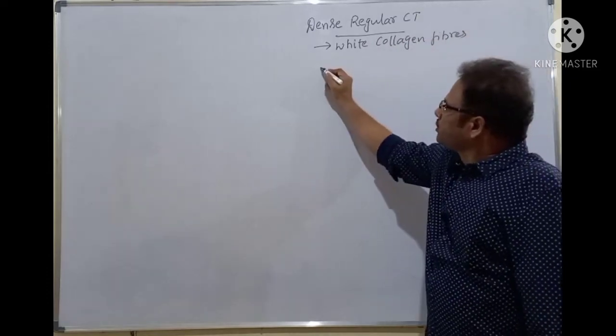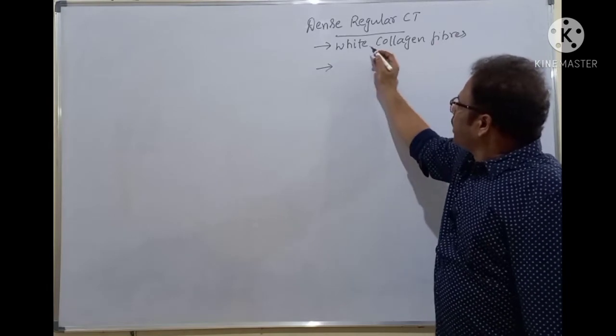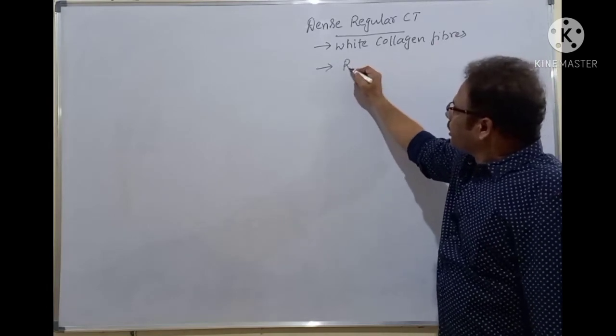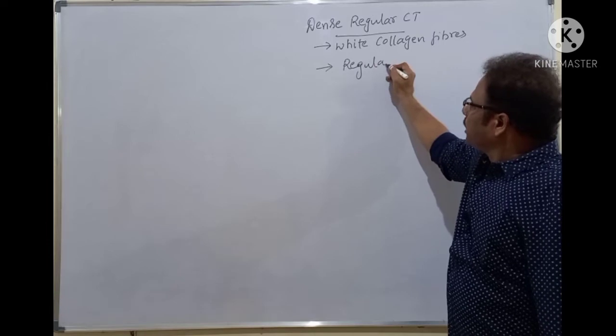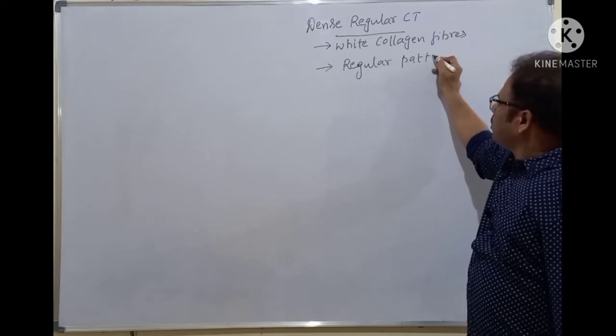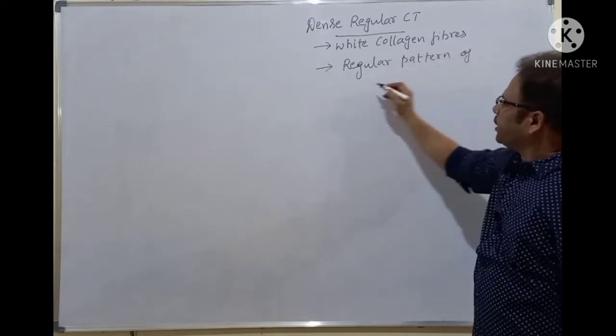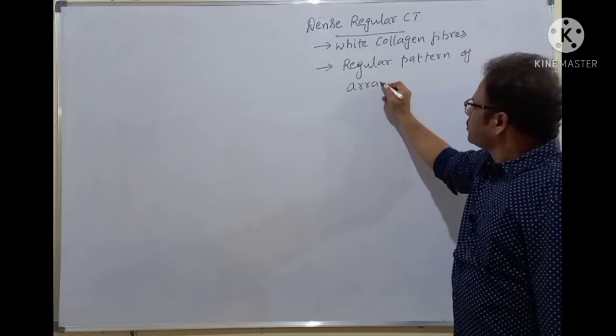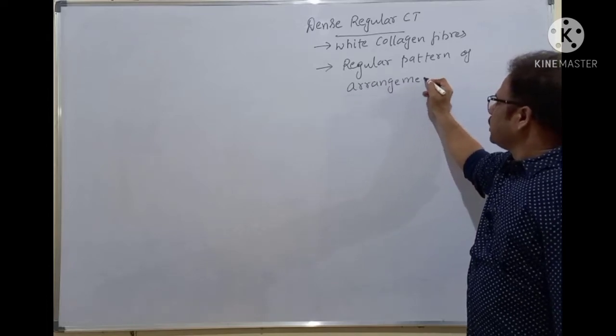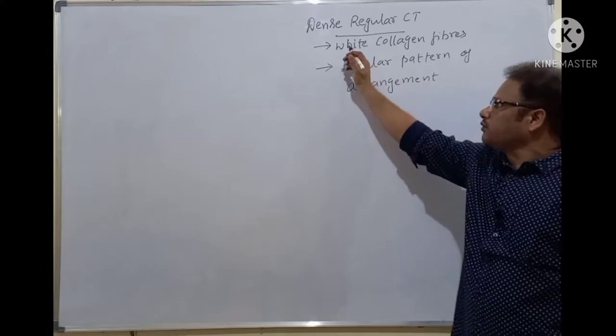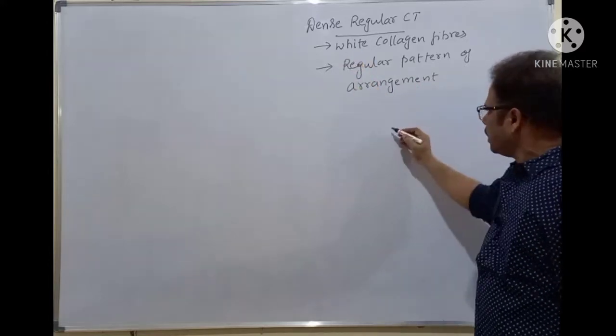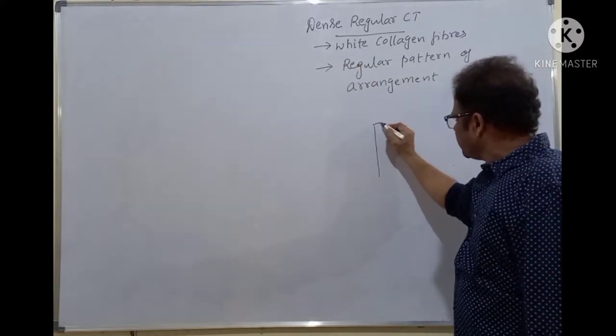First point. These fibers are regularly arranged. There is a regular pattern of arrangement of these collagen fibers. For example, you take the tissue here.